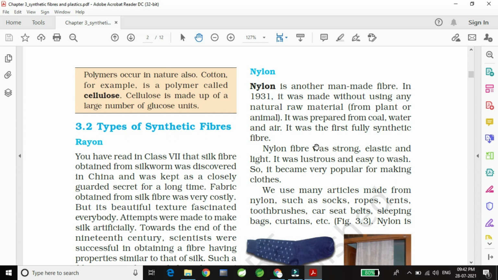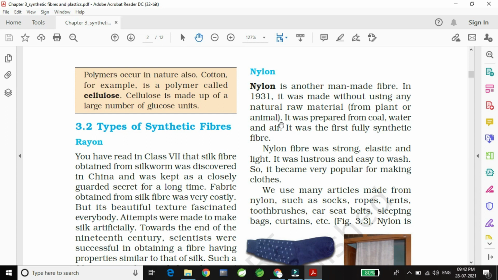I don't know why they are calling it a first fully synthetic fiber, because coal is a natural thing, water is also a natural thing and air is also a natural thing. But they are including natural thing as plant and animal. The fibers mostly we get from plants and animals.